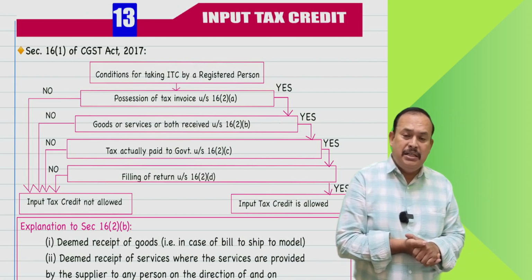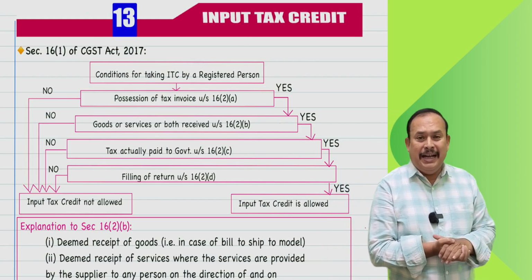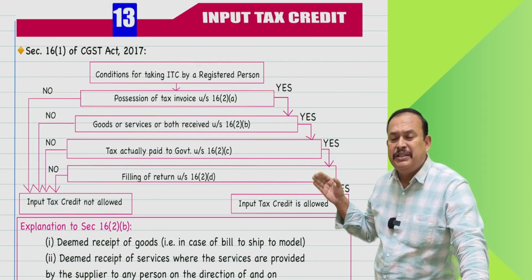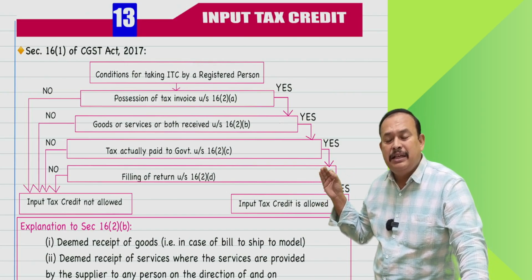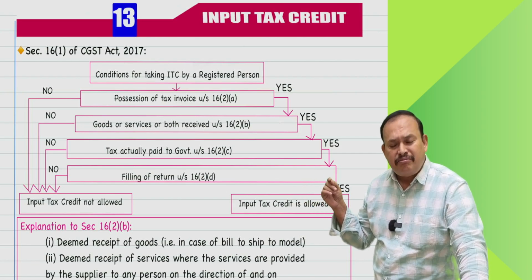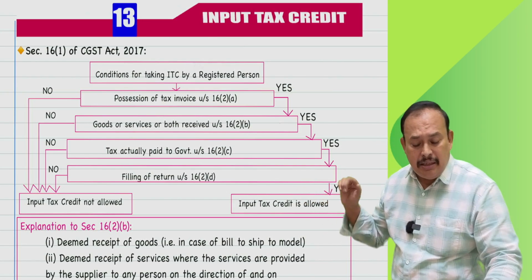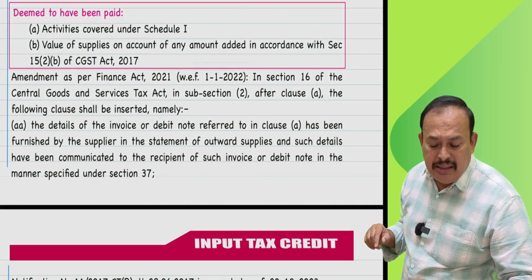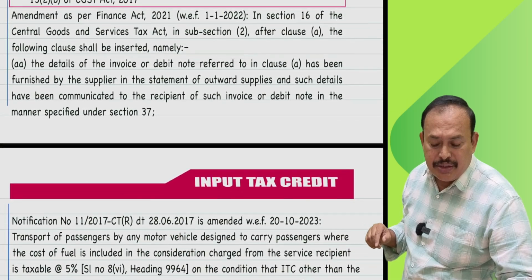Further, my dear friends, there is a concept. In the given case, if you refer to section 16(2)(a), there must be possession of a tax invoice. In section 16 subsection 2, a concept called clause AA has been introduced.